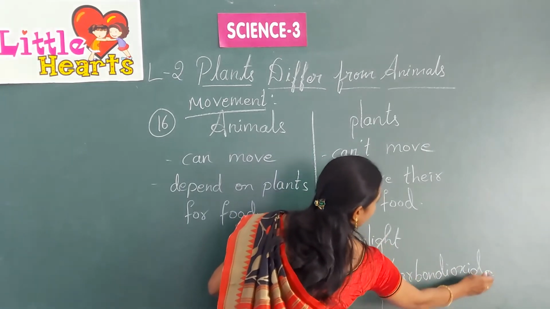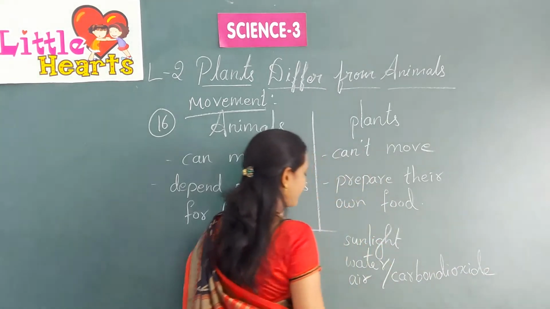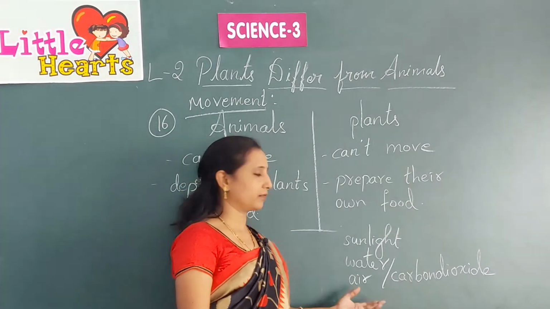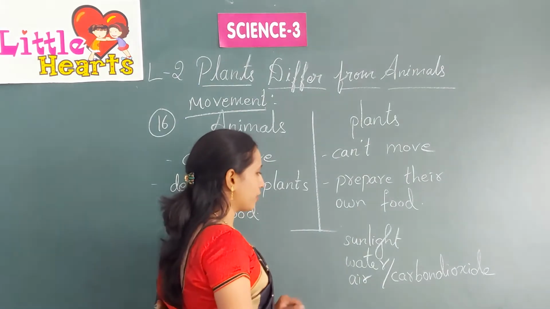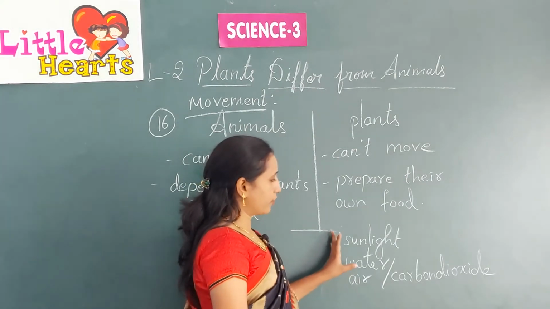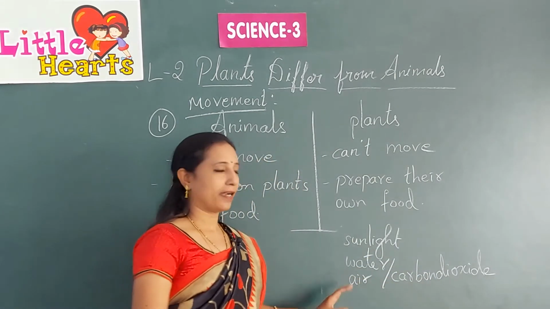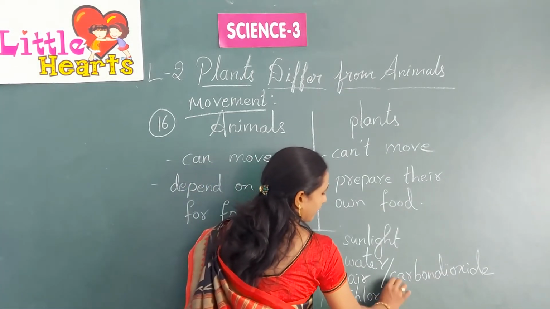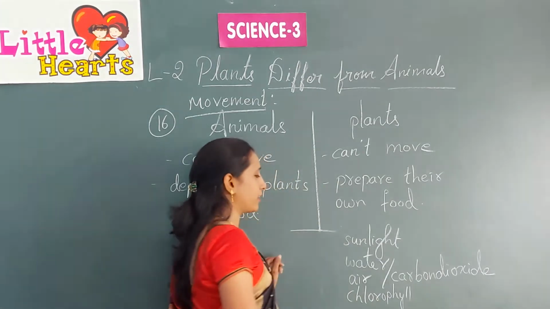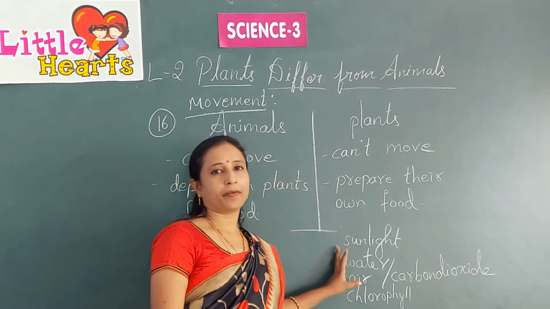As you learnt in your previous class, it uses air, in the sense carbon dioxide, and it uses all these things, and it also needs chlorophyll. Chlorophyll is a green color pigment which helps to prepare its food.